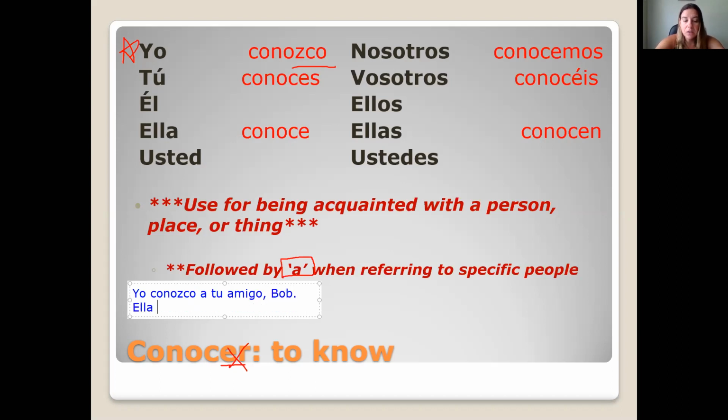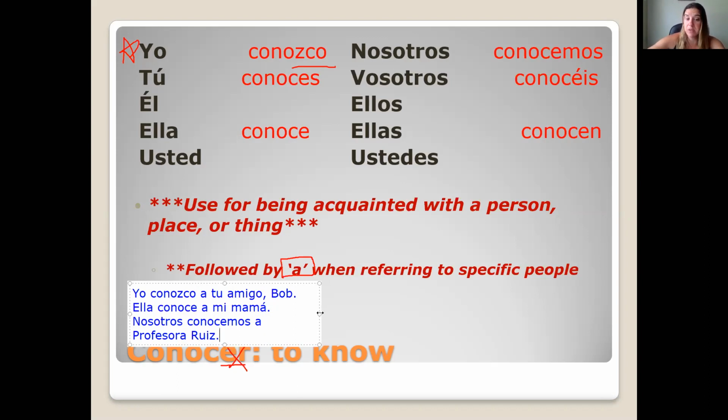Or ella conoce a mi mamá. She knows my mom. My mom is a specific person. Bob is a specific person. Nosotros conocemos a Profesora Ruiz. We know Profesora Ruiz.